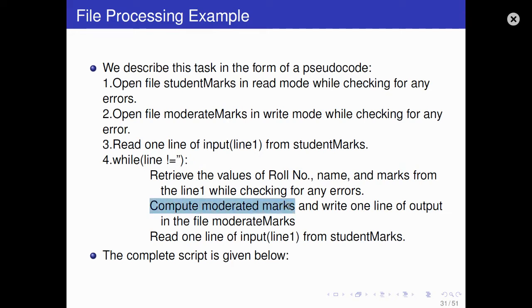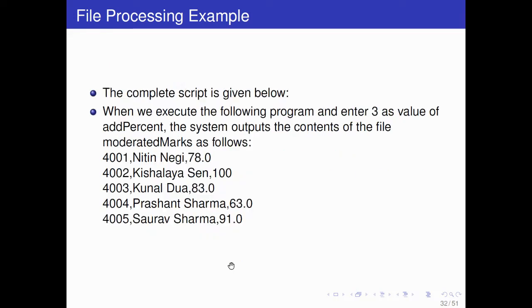Compute moderated marks. So first you take the information from the file student marks, then you compute moderated marks and write one line of output in the moderated marks file. Corresponding to each line, you write the line by updating the marks. Then again read one line of input from student marks. So you read the next line, and keep doing that until all lines are read. Then complete. So this is the program you can see here. Before reaching the program, it is saying that this is the complete script given below.